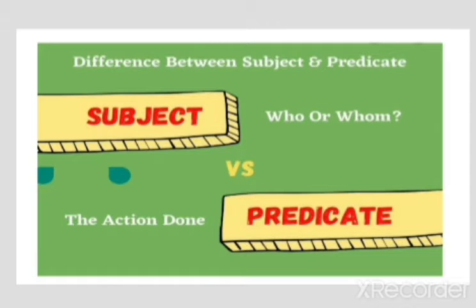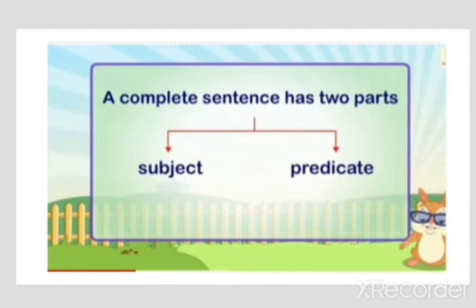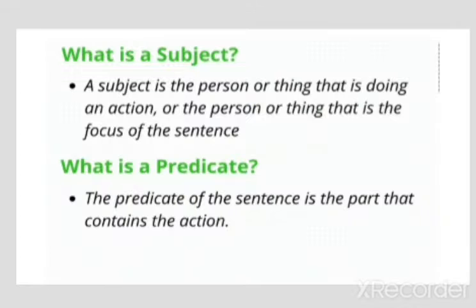Today, we are going to learn about subject and predicate. I will explain the difference between a subject and a predicate. To start with, the subject is who or whom, versus the action done, the predicate. A complete sentence has two parts. The first part is called a subject and the second part is called a predicate. Or you can say that the subject comprises a noun and the predicate comprises an action. Let's explain it in detail.